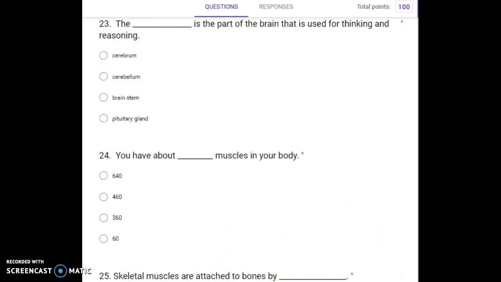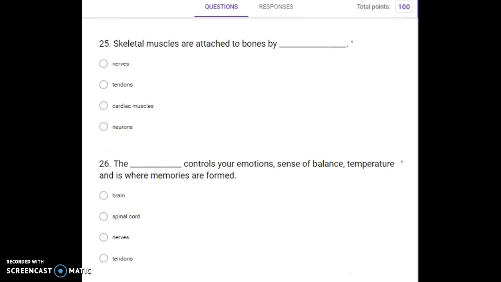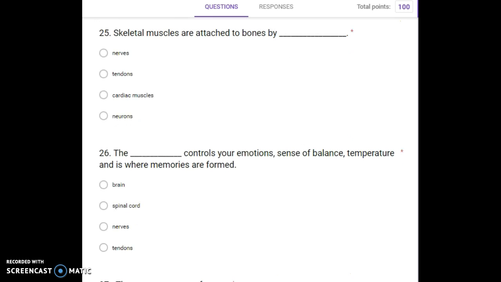Number 23. The blank is the part of the brain that is used for thinking and reasoning. Cerebrum, cerebellum, brainstem, pituitary gland. Number 24. You have about blank muscles in your body. 640, 460, 360, 60. Number 25. Skeletal muscles are attached to bones by blank. Nerves, tendons, cardiac muscles, neurons.